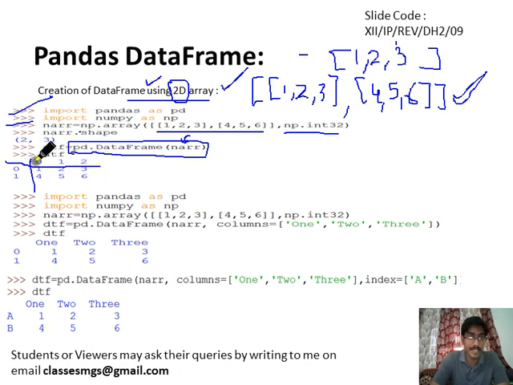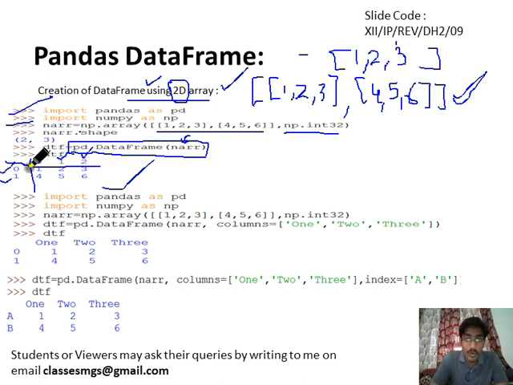Yeah. So these are the indexes. These are the row indexes 0 and 1, and these are the column indexes 0, 1, 2, and the actual values will be 1, 2, 3, 4, 5, 6 like this. Now we will see one more example.